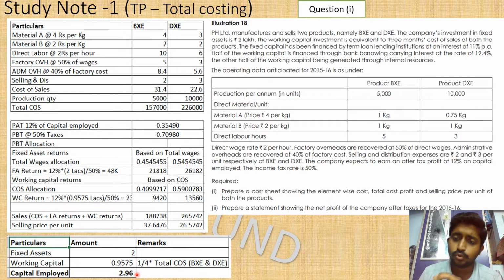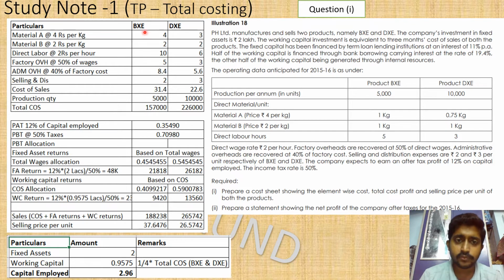I request you to do everything in the question in absolute numbers itself while you practice. Here, as a shortcut and to reduce space, I have put the figures in lakhs. So do follow your own approach. And in the amount column, if you are going to put in lakhs, right after this you can put a bracket and write lakhs.